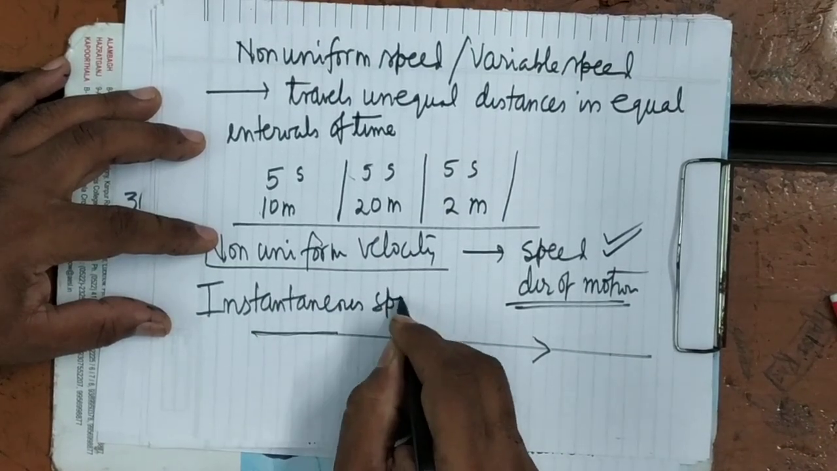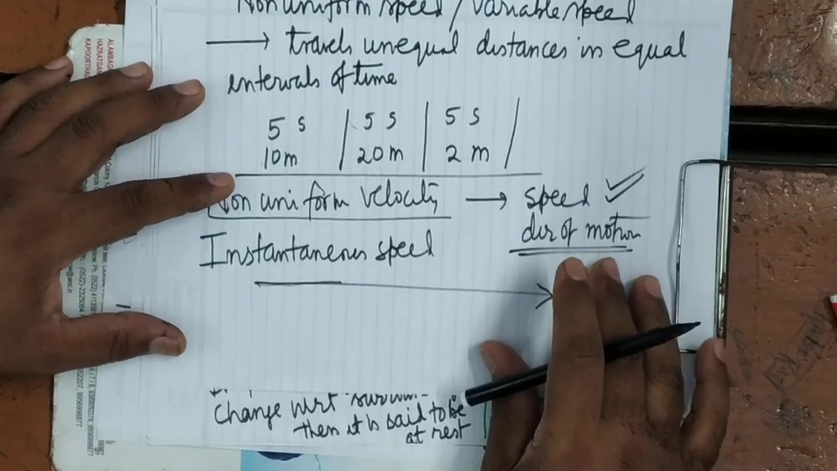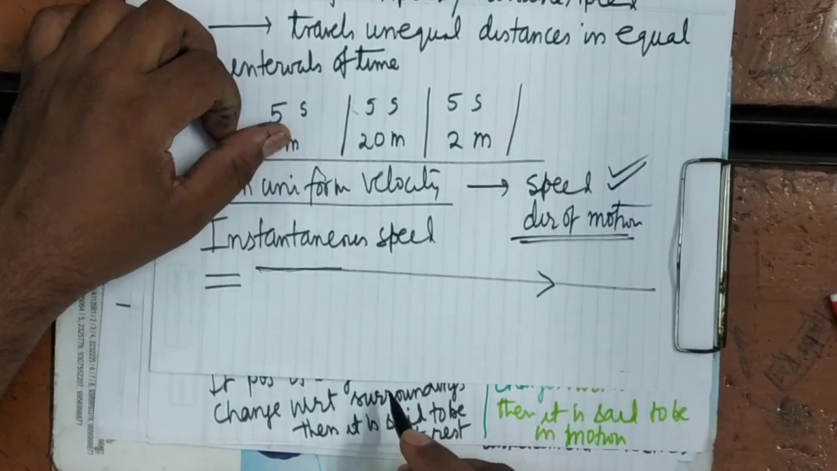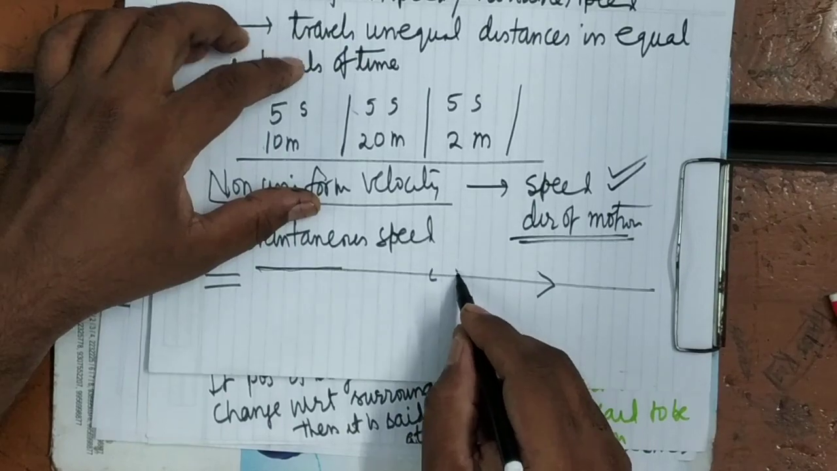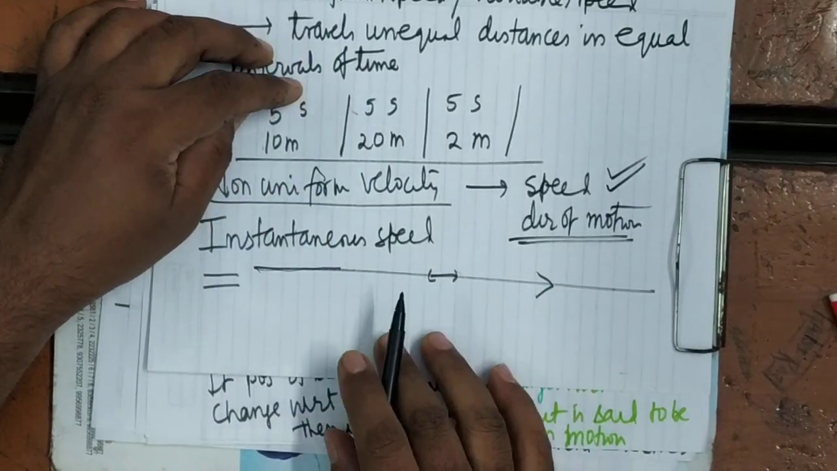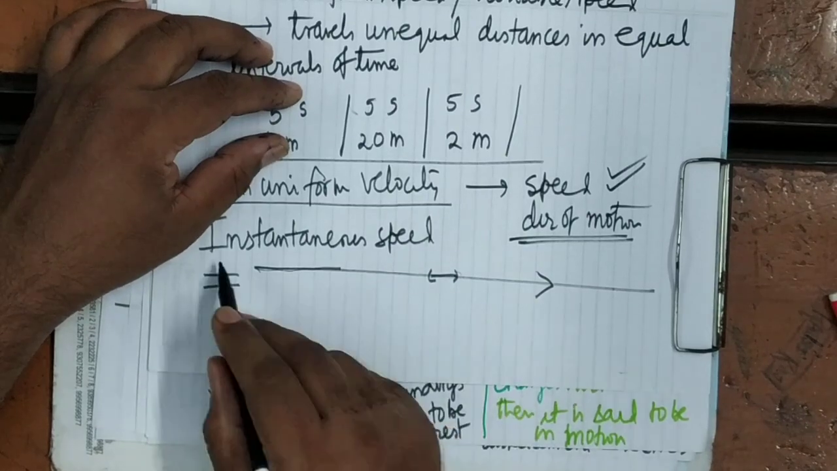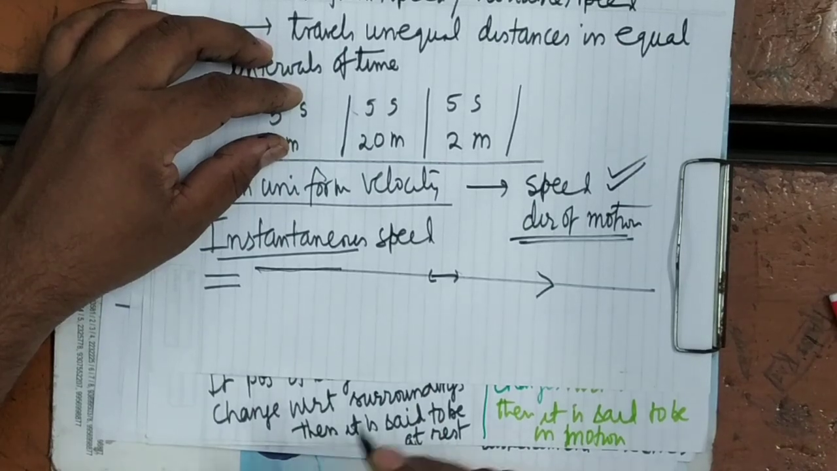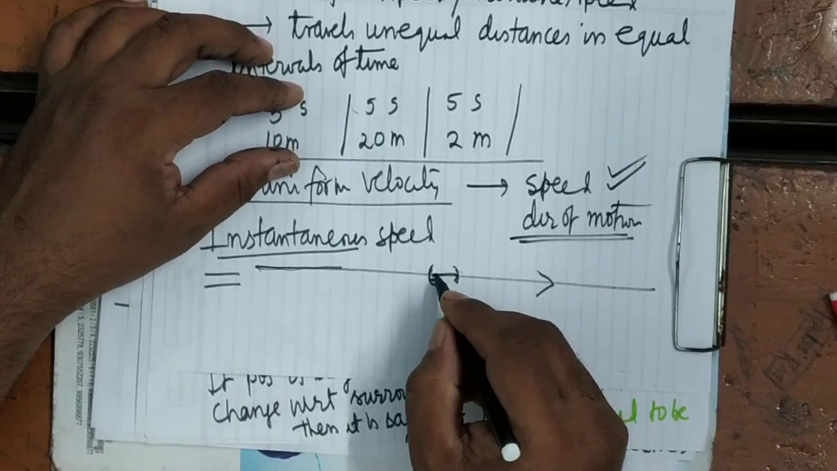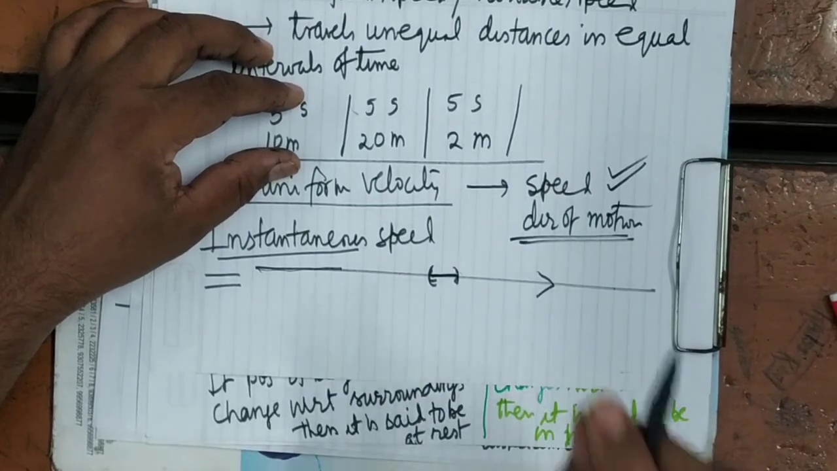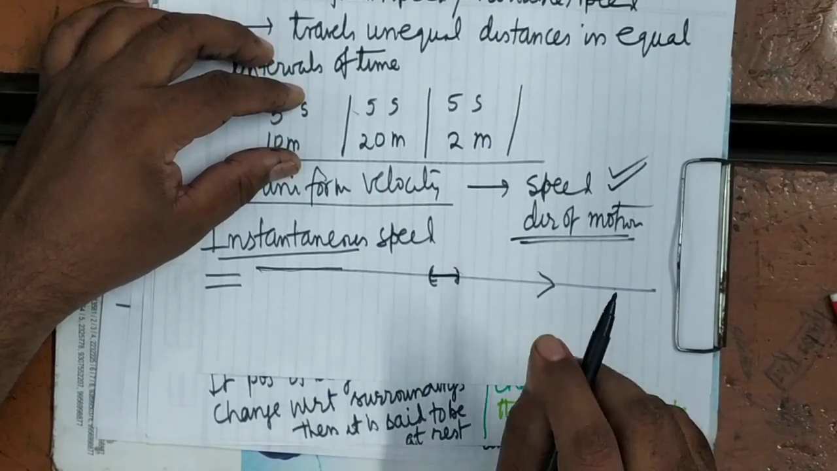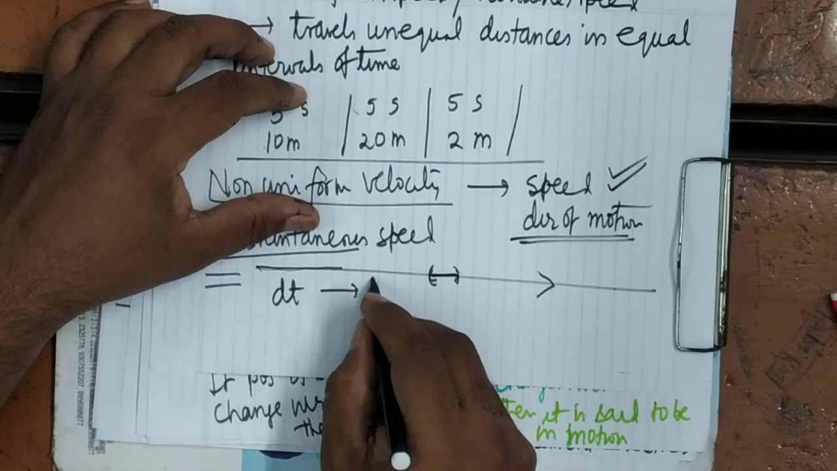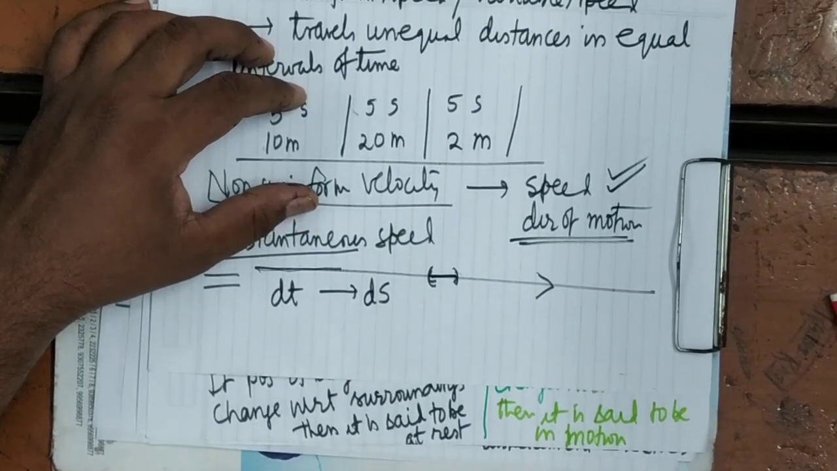It is clear? Now there is one term, instantaneous speed or instantaneous velocity. Instantaneous speed means speed at any particular moment. In order to find the speed at any particular moment, around that timing we will take an infinitesimally small time interval and find how much distance it travelled over that time interval.